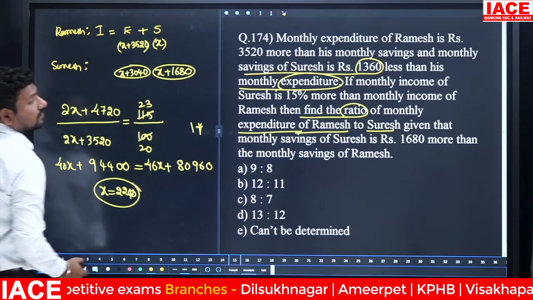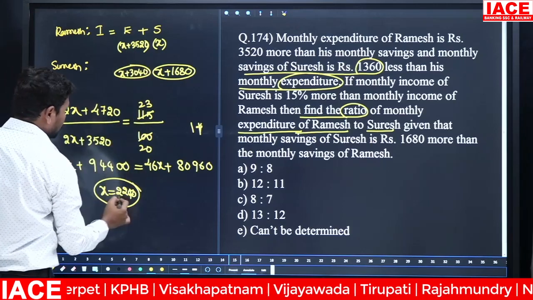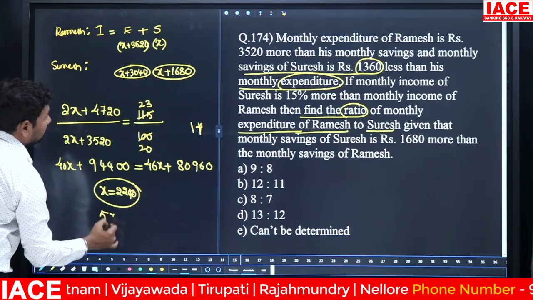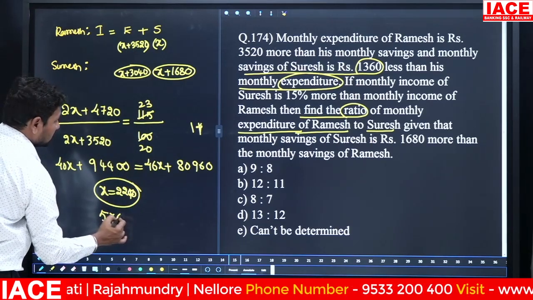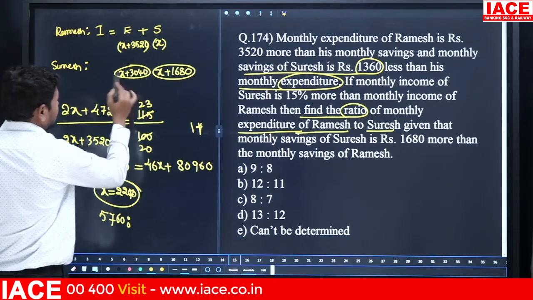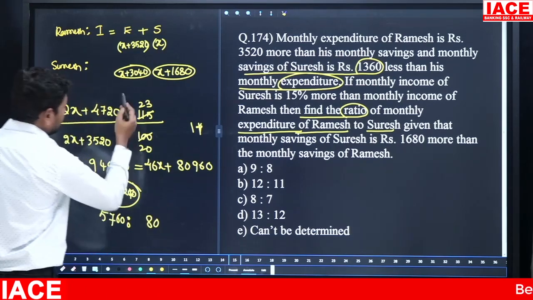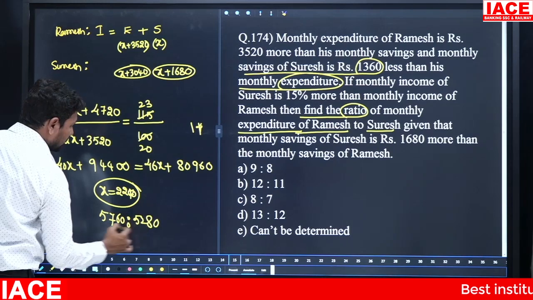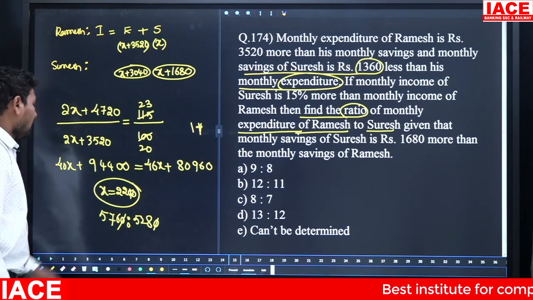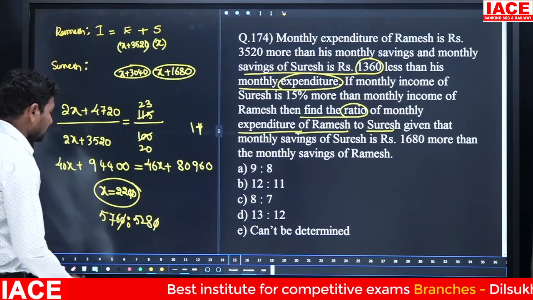First ratio belongs to Ramesh: 3520 plus 2240. 35 plus 22 is equal to 57. 40 plus 20 is equal to 60. Ratio 2, next: 3040 plus x. 40 plus 40 is 80, and 30 plus 22 is 52. Here the 0 will be cancelled, and 576 and 528 both will be cancelled with 4.